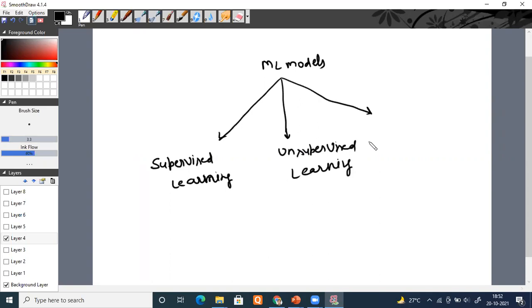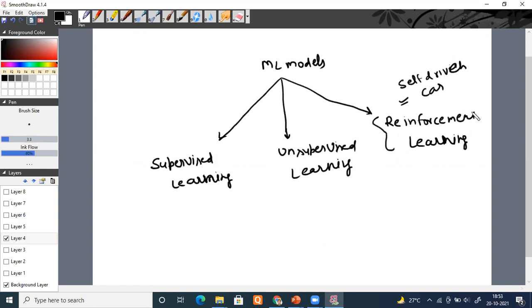And the third one is an entirely different thing. It is known as reinforcement learning, entirely different. People are doing lots of research on reinforcement learning. The biggest example is the self-driven car, which people are exploring. Still, it is not yet completely successful. But if you play video games or use robotics, there comes your reinforcement learning. Video games and everything, these are things being deployed.